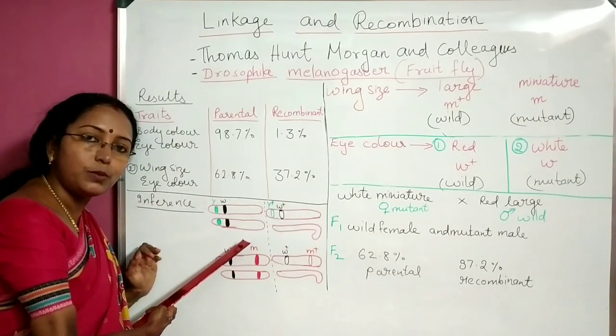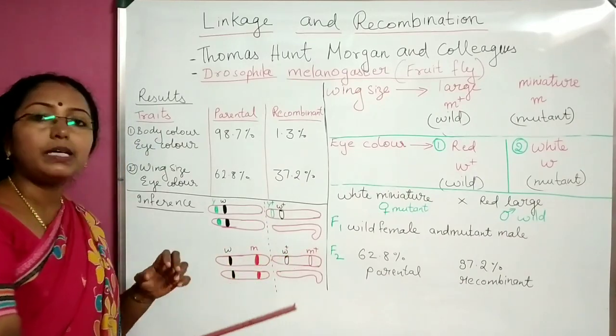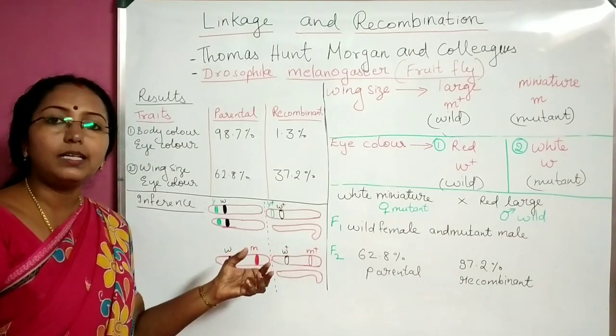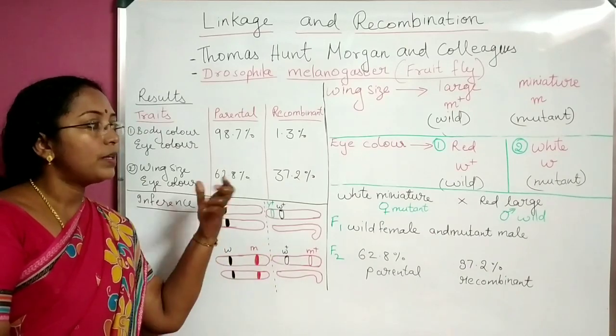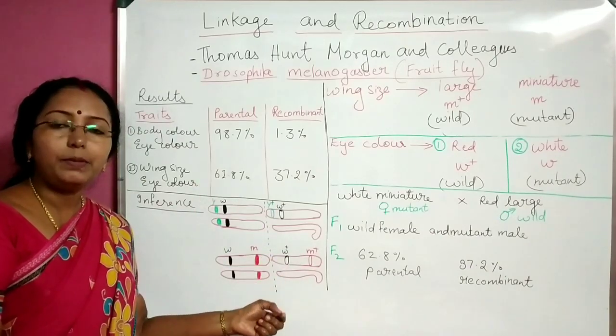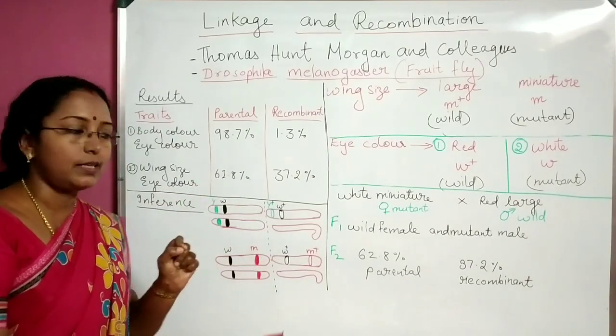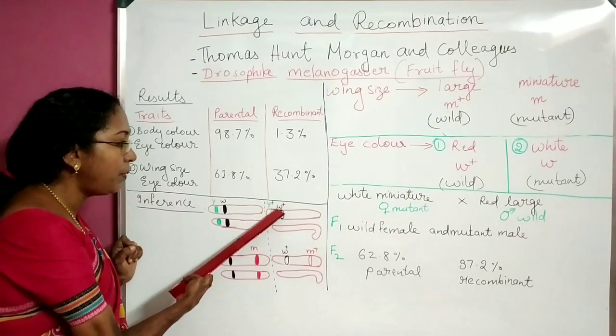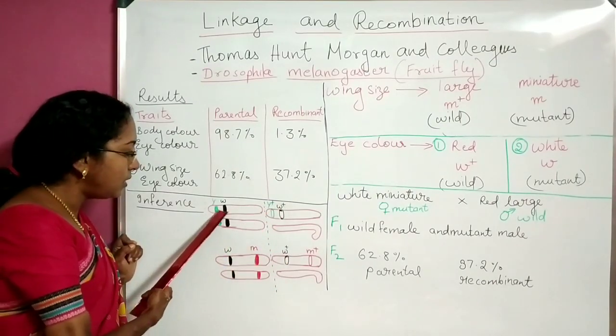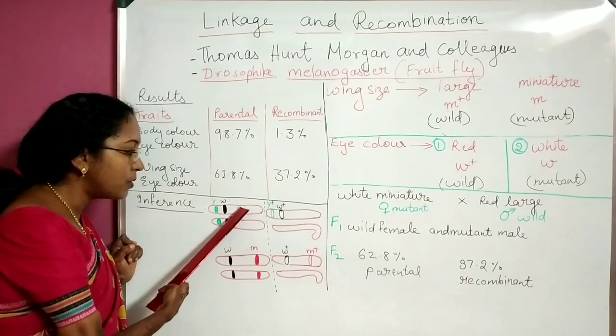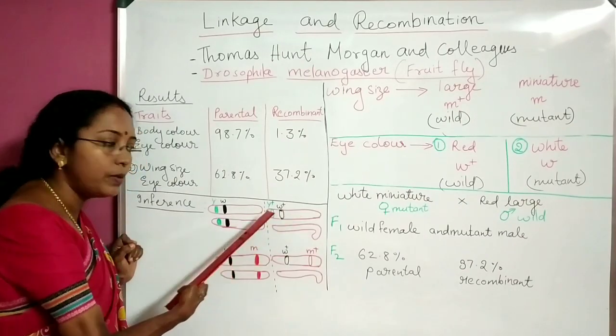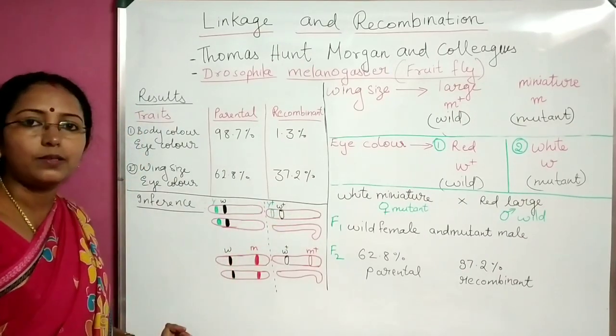Female is mutant. What about male? Morgan has always taken males as wild type. Wild type means we should denote with a plus sign. So here I have denoted Y plus, W plus. These genes are on the X chromosome, and on the same position I have drawn them.